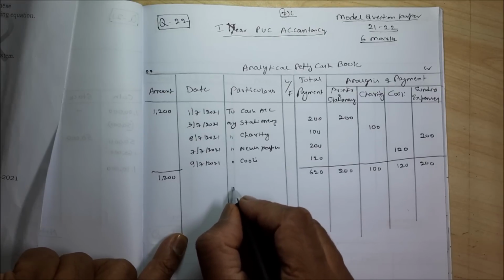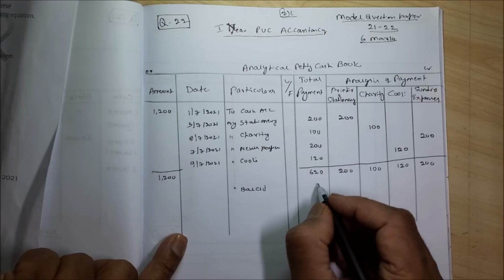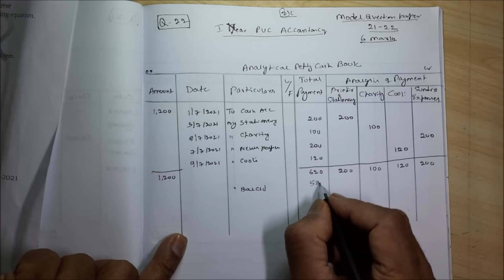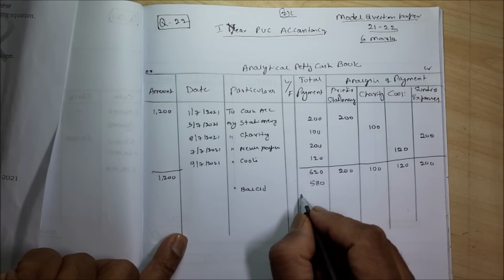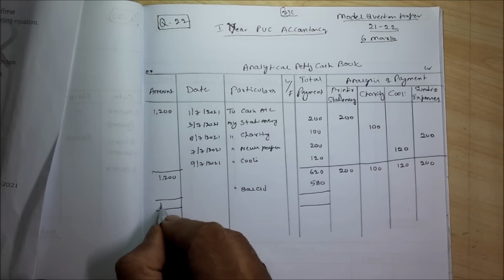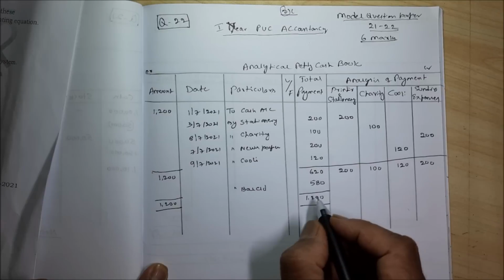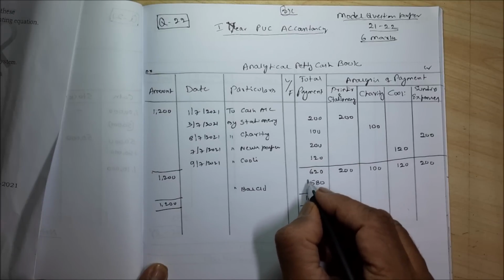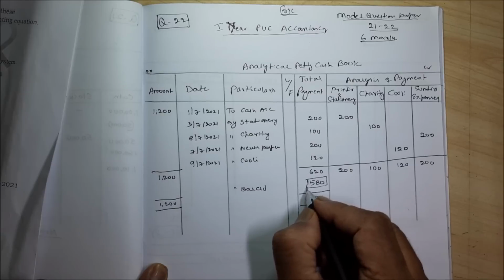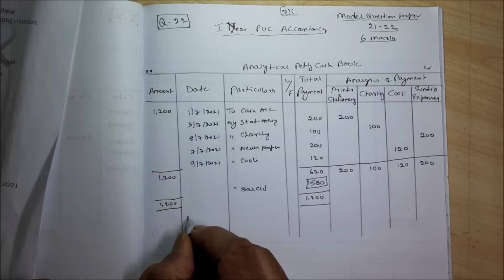Then by balance carried down, it is 580. Now total is how much actually? 1200. That means we have a cash balance of how much actually? 580. Right?